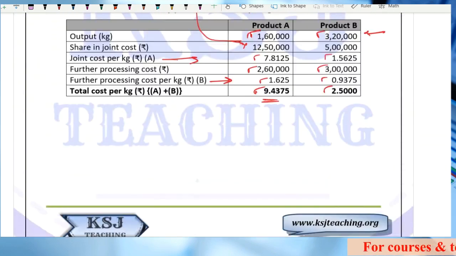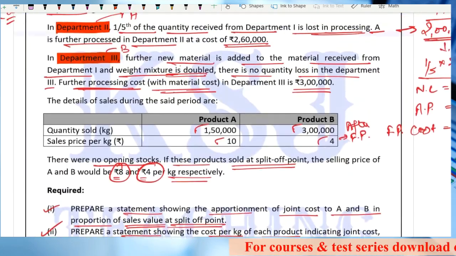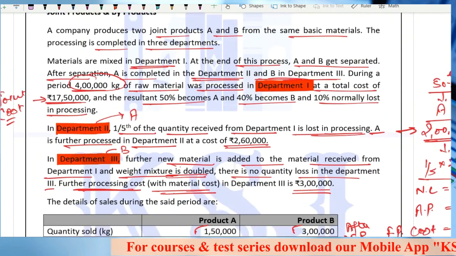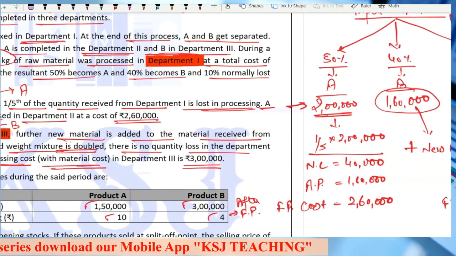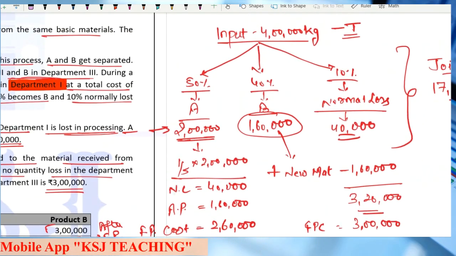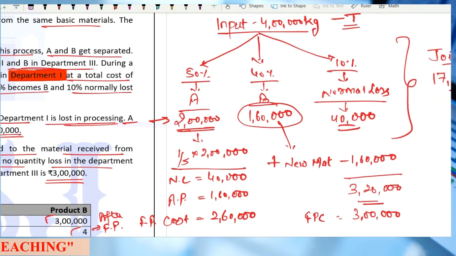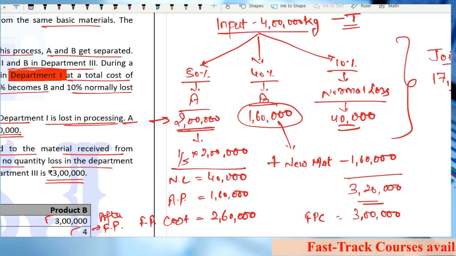So this is a very good 10 marks question on joint and byproduct. So be careful and always try to do one thing, not in the examination, but when you are practicing the questions, right? Always try to do something like this. Whatever is the information given in the question, try to write it in your own words. Try to make it a flow chart or something like that, right? That will make the things easy for you when you are doing the question.